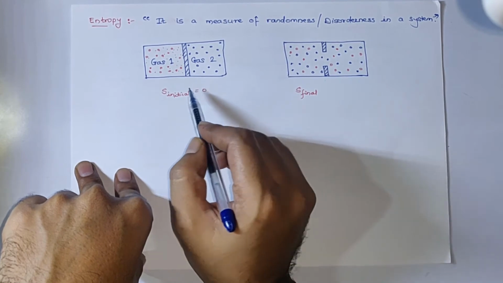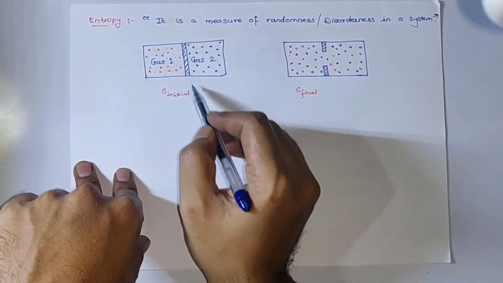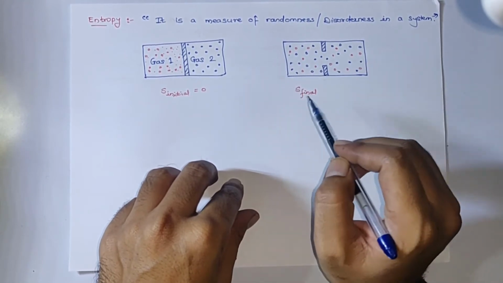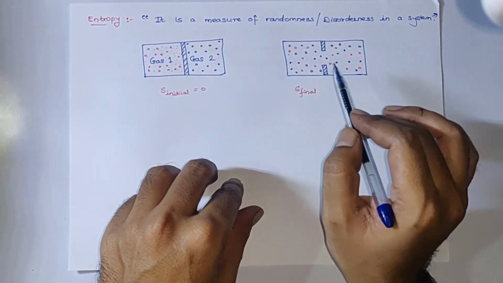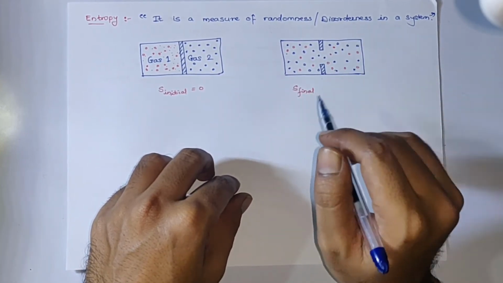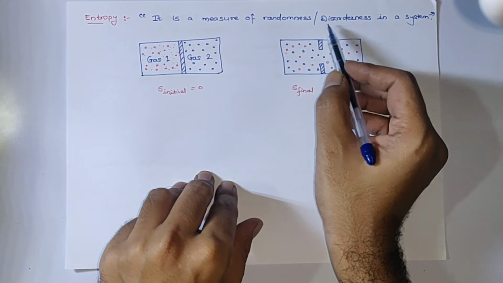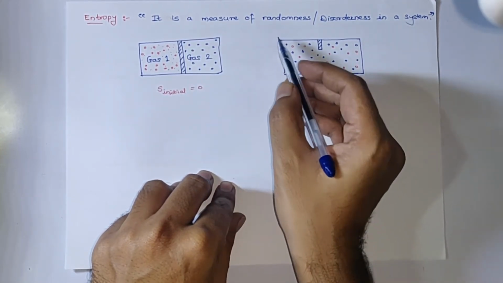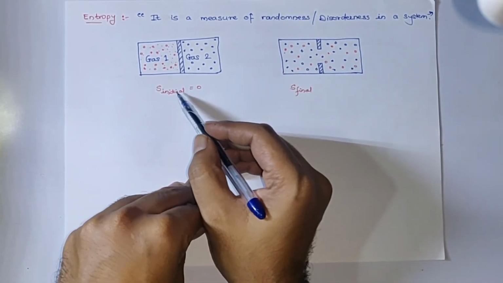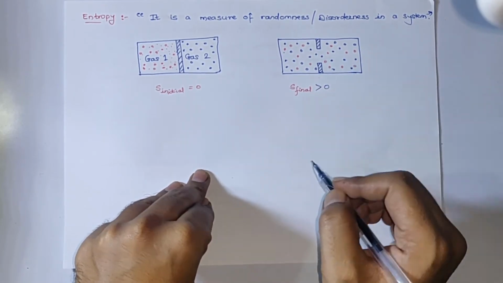Entropy is denoted by the letter S. Assume the initial entropy at this point is 0. Now as soon as we remove this partition, what spontaneous process will occur here? Both gas molecules will get mixed. That will be the spontaneous process. As per the definition, entropy is a measure of randomness, so we can definitely say that randomness or disorder has increased. So the entropy must be greater than 0 because randomness has increased.